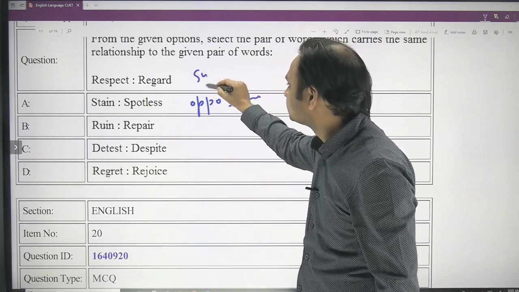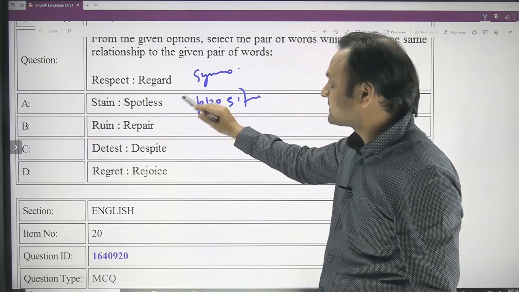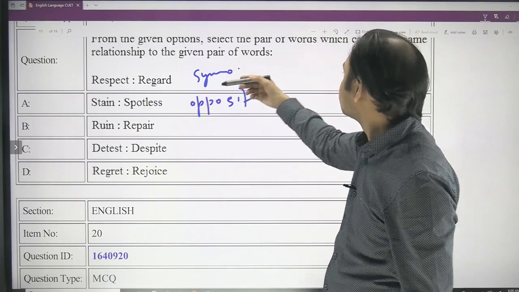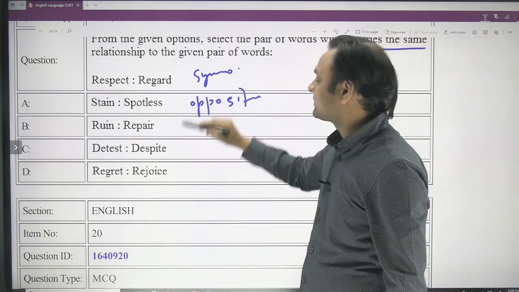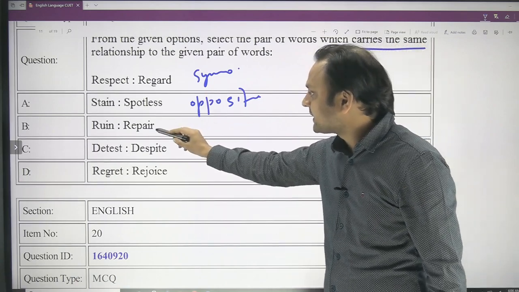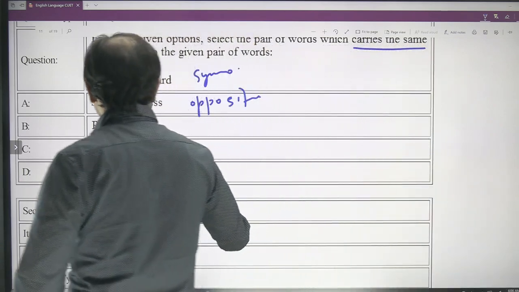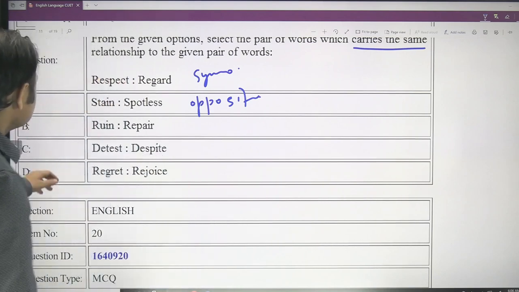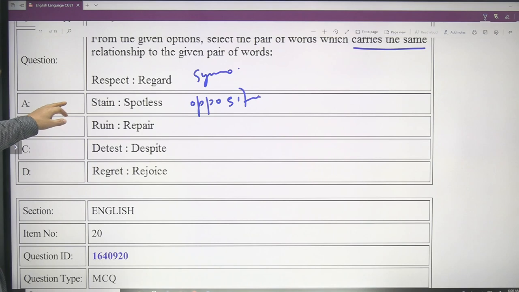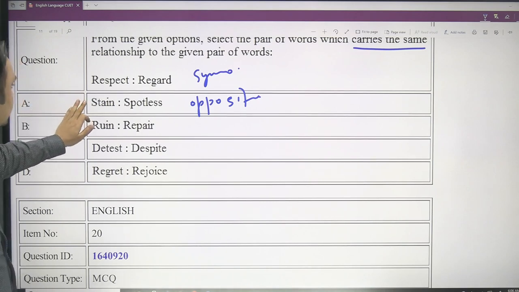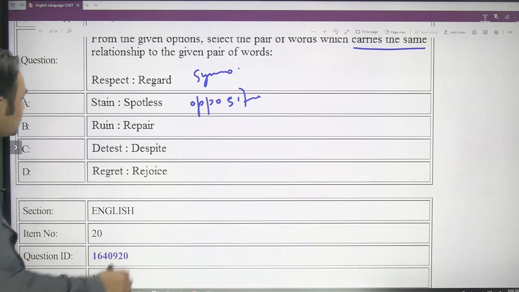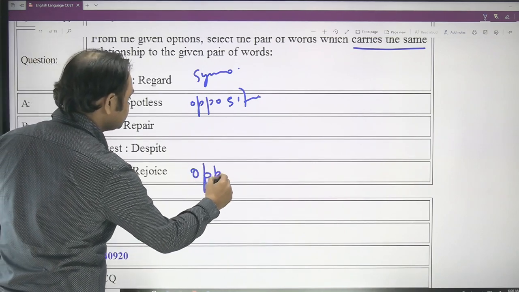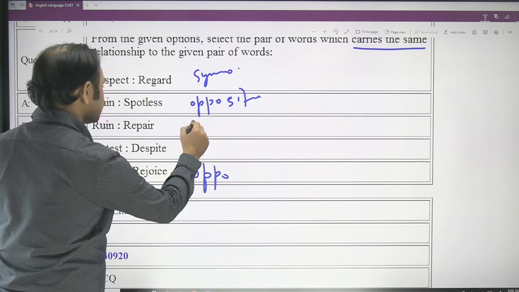This is a synonym. You have to find a pair which has the same relationship as the given pair of words. So this is opposite. Ruin and repair. Sorry, this is opposite. Stain is something else, spotless is something else. Ruin, and this is again opposite. Detest and regret and rejoice. So this is also opposite. And this one is opposite.